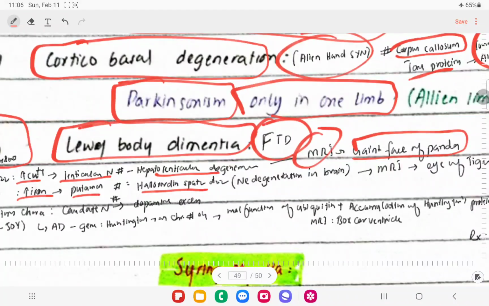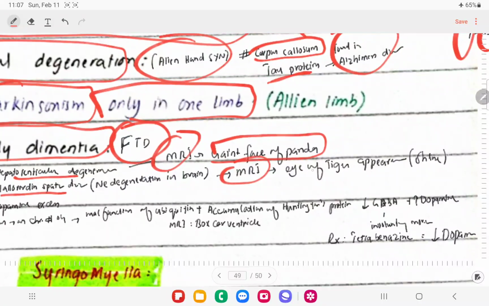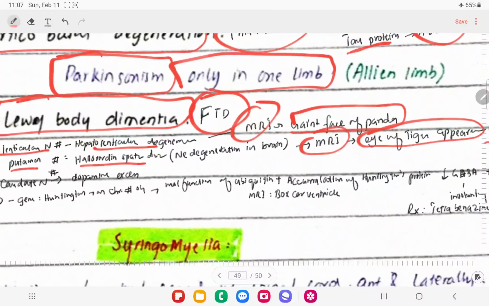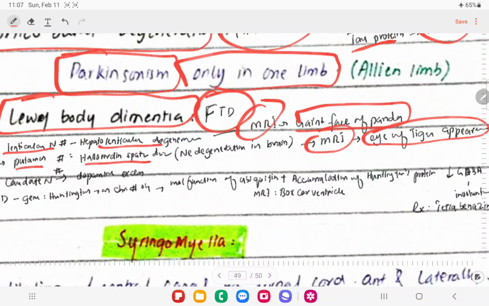And in Hallervorden-Spatz disease, if we get the MRI, we'll see the eye of the tiger appearance. Usually the eye of the tiger shines, so we will see a similar kind of appearance on MRI in these patients.